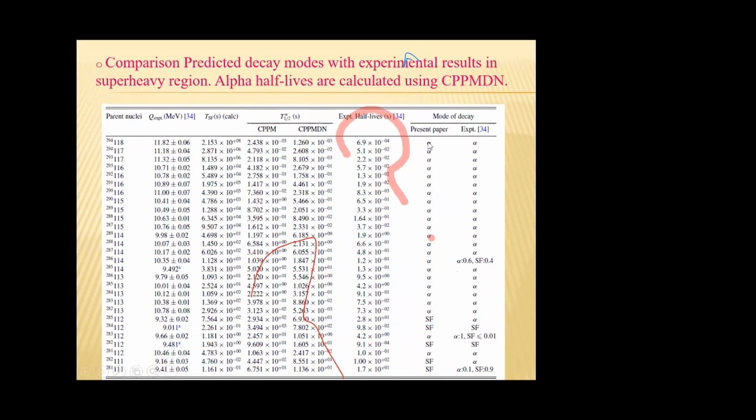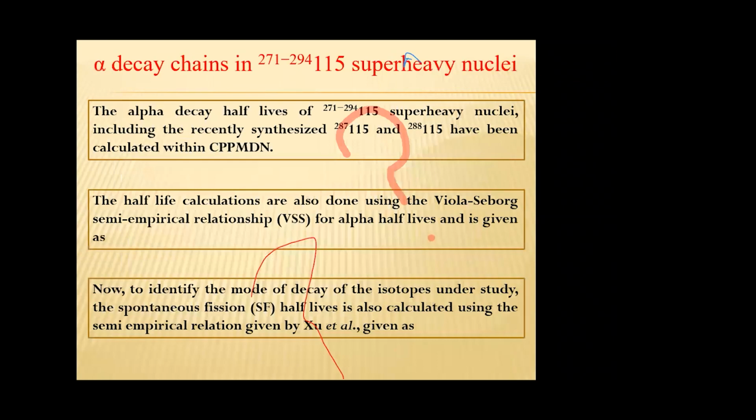heavy nucleus that are listed here. The experimental mode of decay are given in the last column. By comparing these two columns, we can see that our prediction match with the experimental data. Now, alpha decay chains of